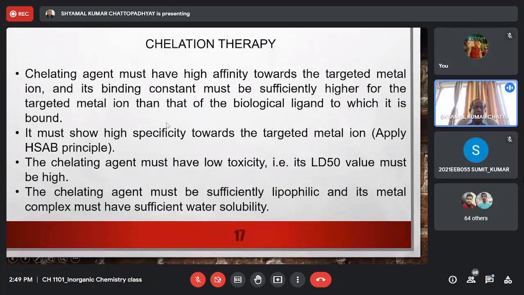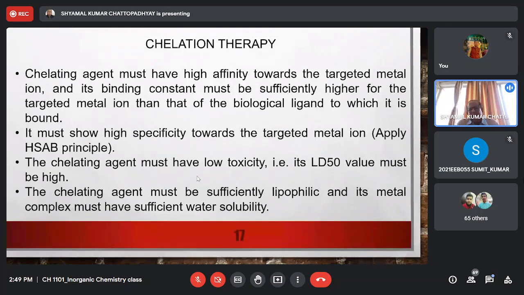Normally, the ideal thing is that your chelating agent will attack only the toxic metal ion, but it will not affect any other essential metal ions. But this is a very ideal case. We try to go as close as possible to this ideal situation by applying the Hard-Soft acid base principle. The chelating agent must have low toxicity. It itself should not prove to be highly toxic to the body.